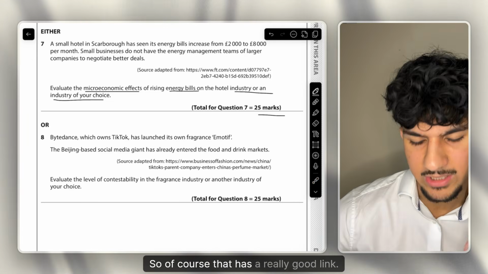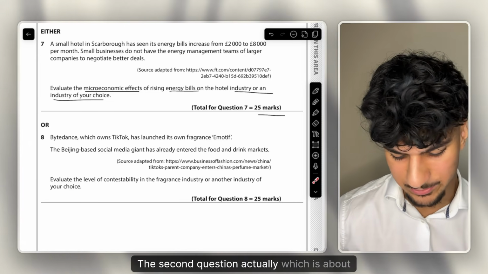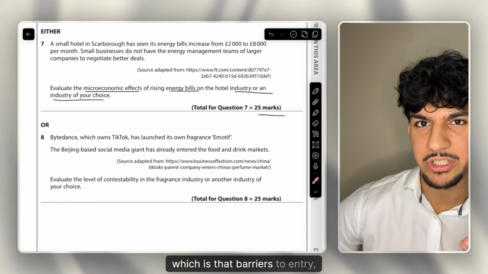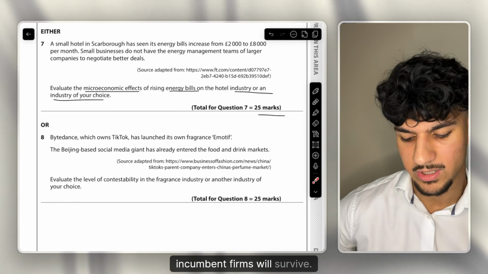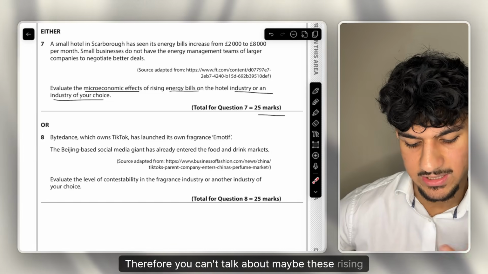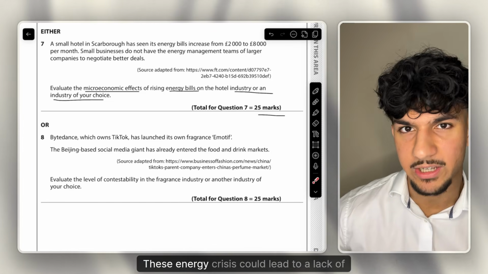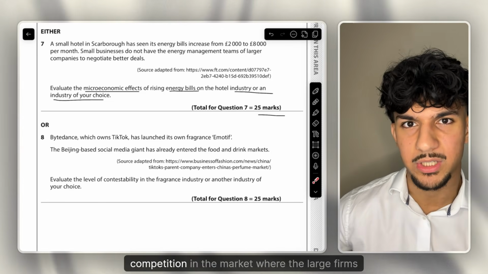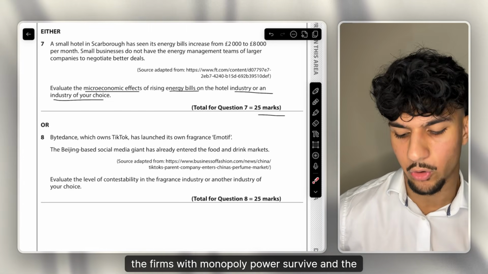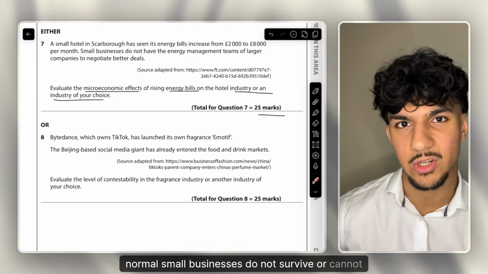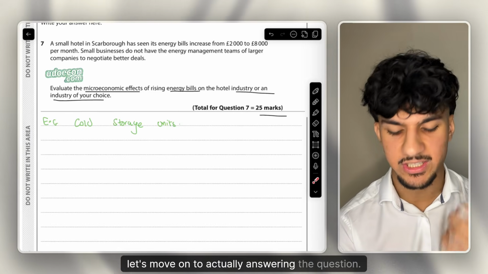So of course that has a really good link to the second question actually, which is about contestability, which is that barriers to entry where small firms will not survive and the large incumbent firms will survive. Therefore you can talk about maybe these rising energy bills, this energy crisis could lead to a lack of competition in the market where the large firms just survive, the firms with monopoly power survive, and the normal smaller businesses do not survive or cannot survive. Let's move on to actually answering the question.